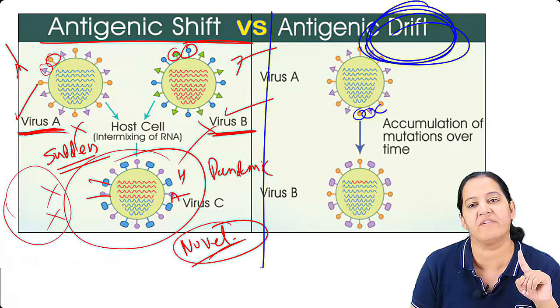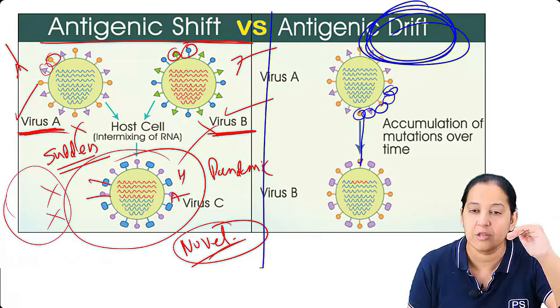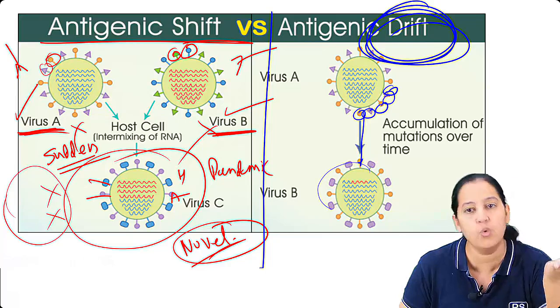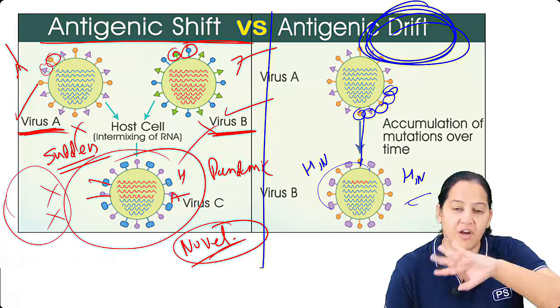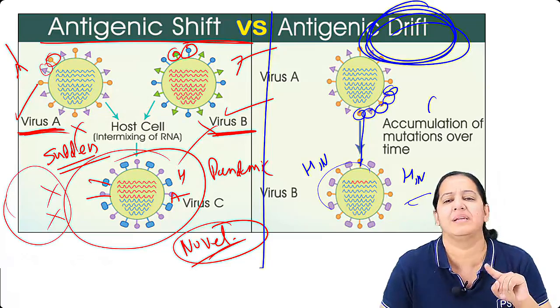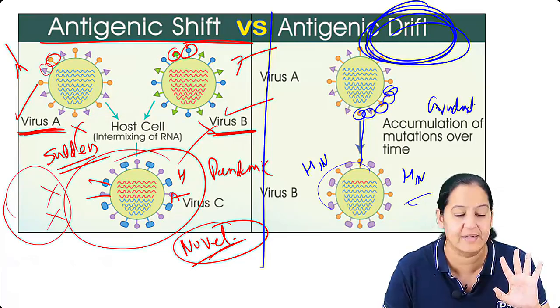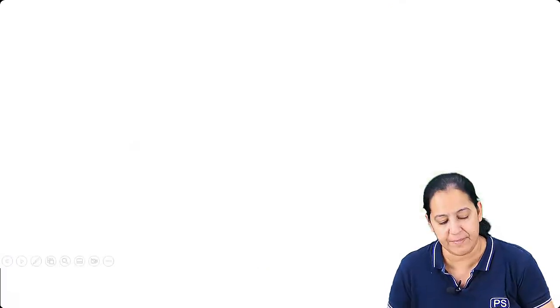See, only one virus is there, with H and N. Gradually, the old H and N are present and the new H and N are coming. The old are also present and gradually the new are coming. They are replacing the old ones. So it's gradual, it's slow, it takes years. It leads to epidemic. So tell me the difference.